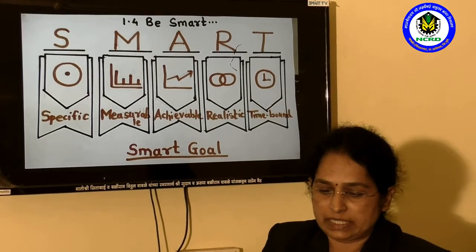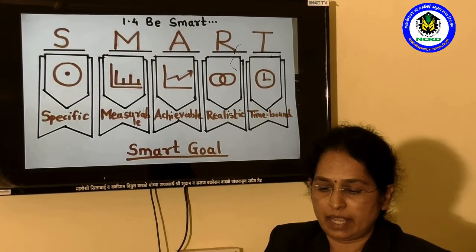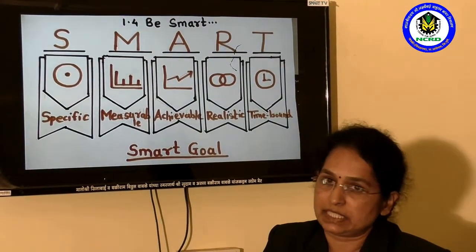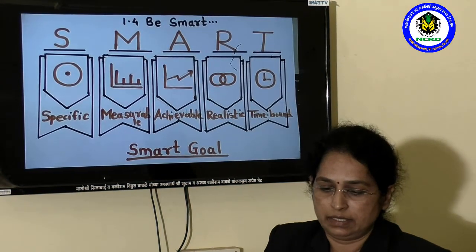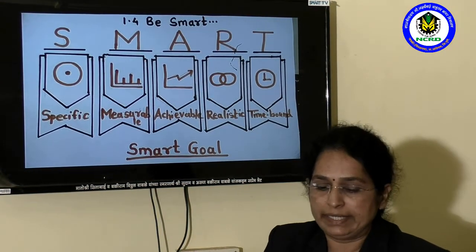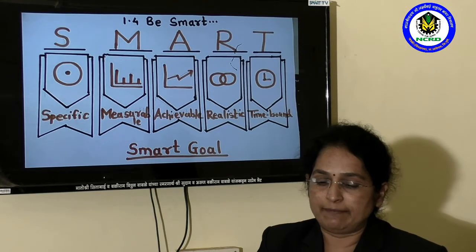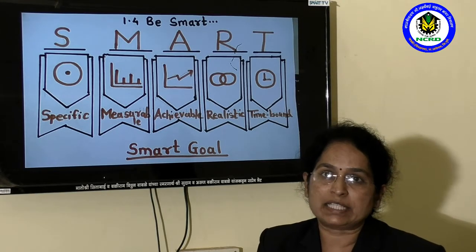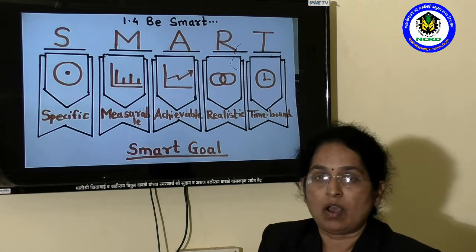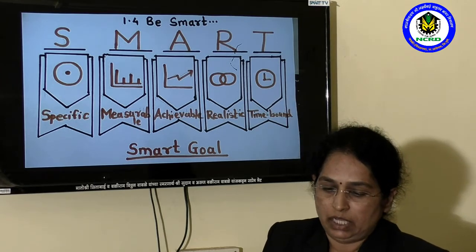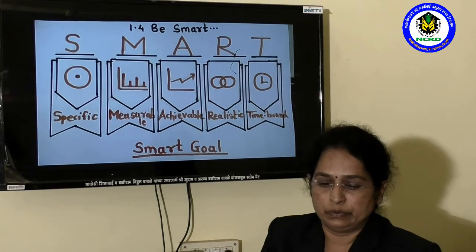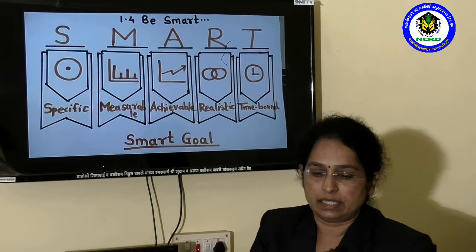If we want to get success in our life, our goal must be SMART. Then what does the SMART goal contain? What qualities are there in the SMART goal? SMART goals have specific rubrics. Rubrics means guidelines or headlines. The first step to set our goal is specific.